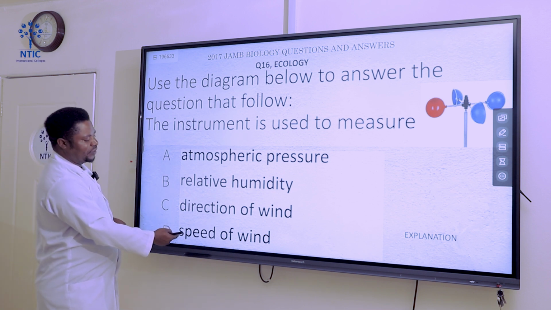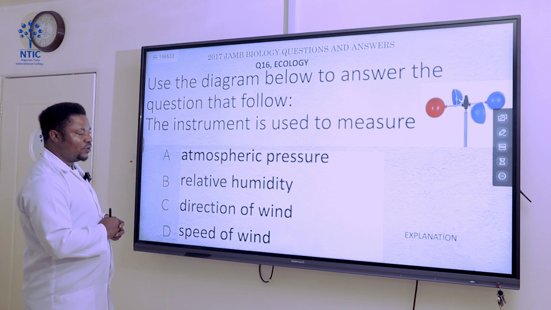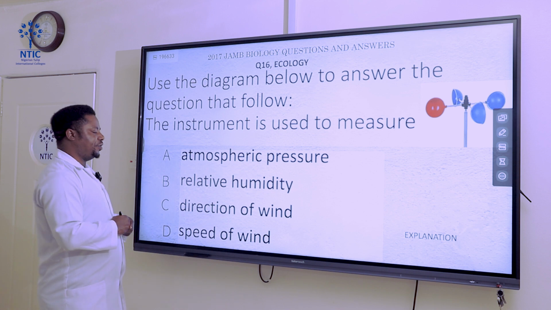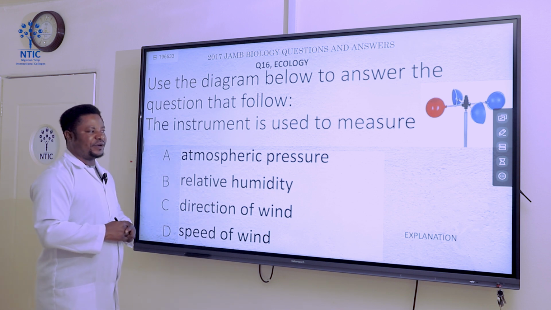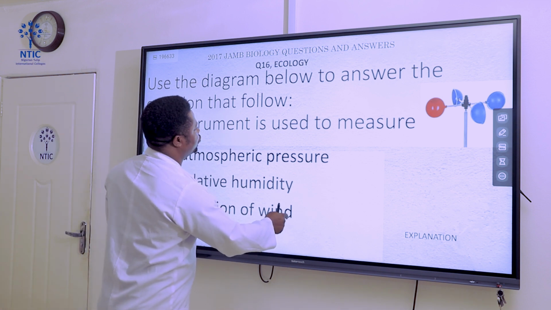So the correct answer here is D, which is speed of wind. Direction of the wind is measured by wind vane. Relative humidity is measured by hygrometer. Atmospheric pressure is measured by barometer. Now, let's go to the next question.